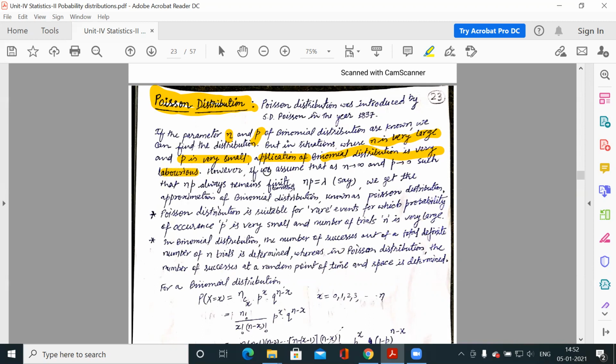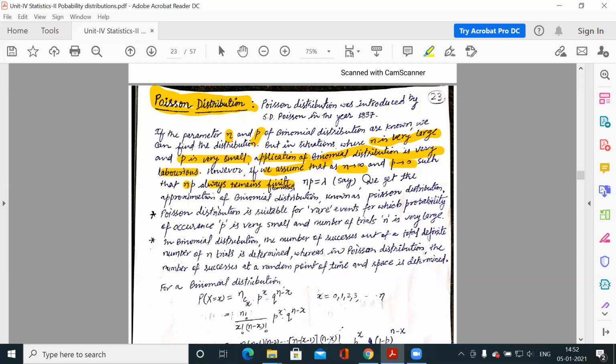But if we assume that n tends to infinity, meaning the number of trials is very high and the corresponding probability is very low, such that the product np remains finite or constant, we get a limiting case of binomial distribution.